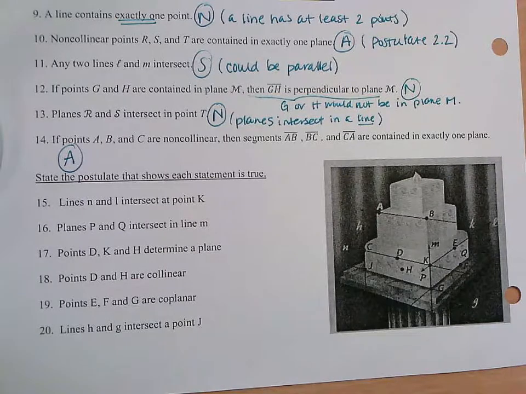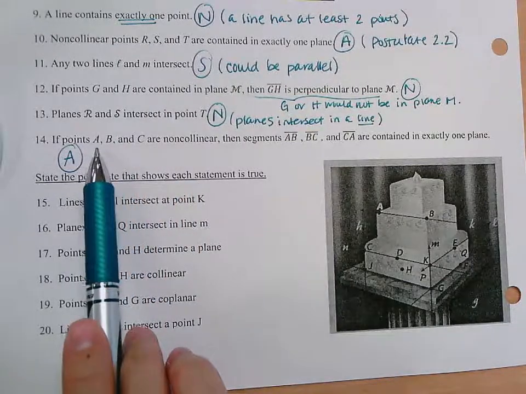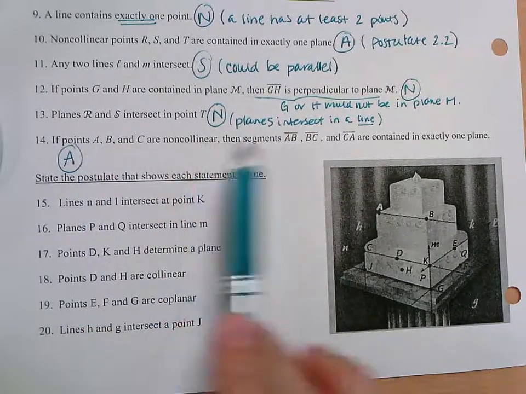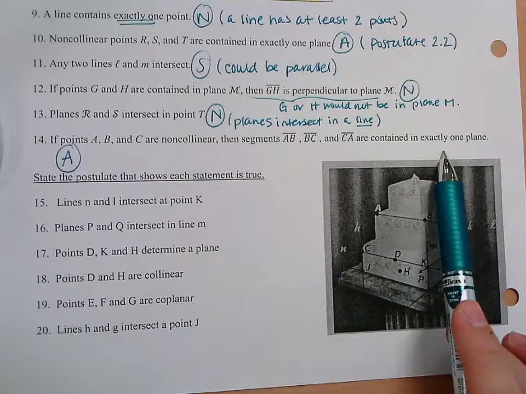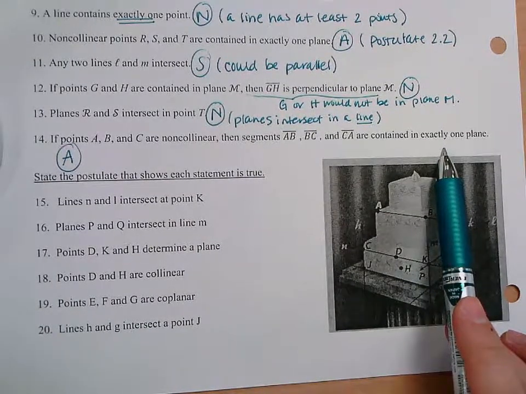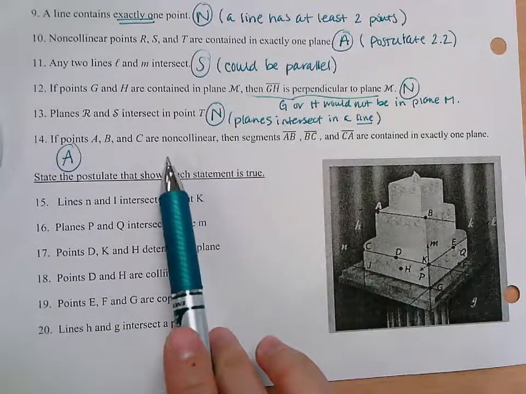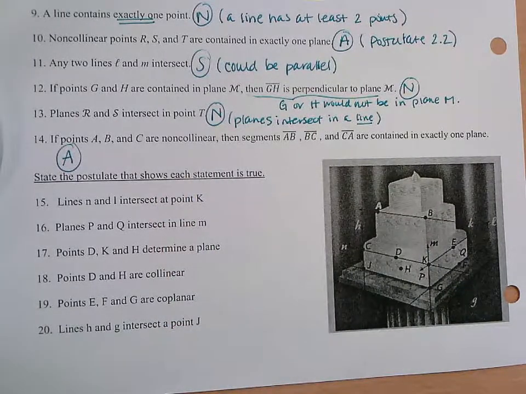Okay, yes, this is actually connecting two of the postulates. One postulate says if points A, B, and C are non-collinear, they are contained in exactly one plane. That's postulate 2.2. Then postulate 2.5, I know talks about lines, but segments are parts of lines.